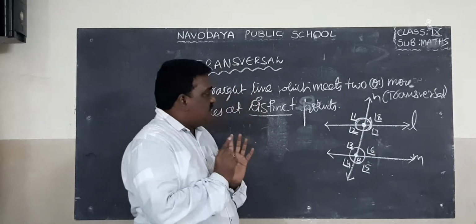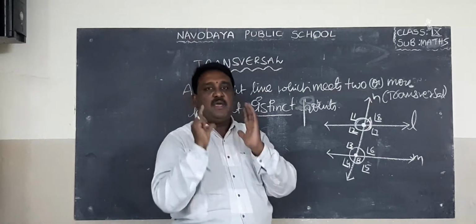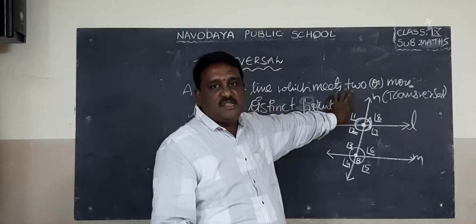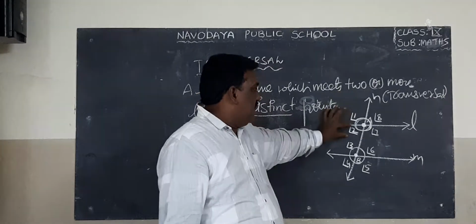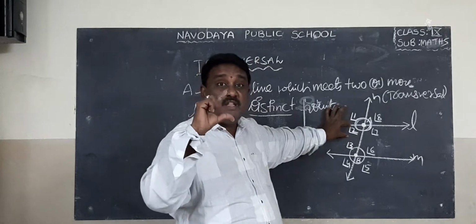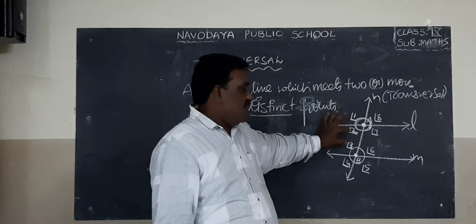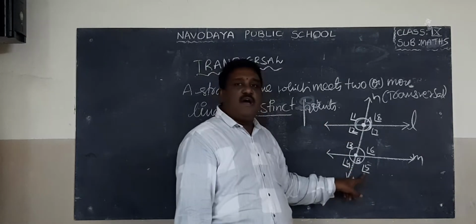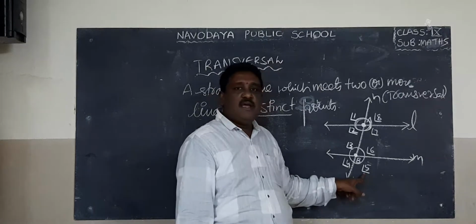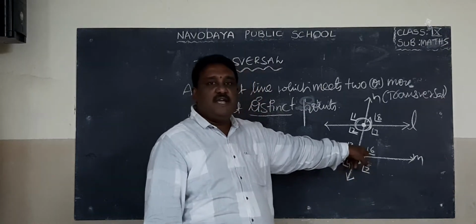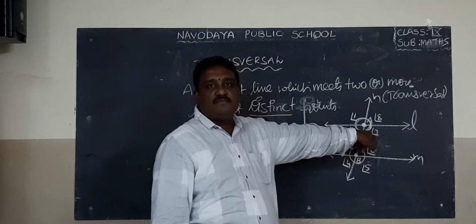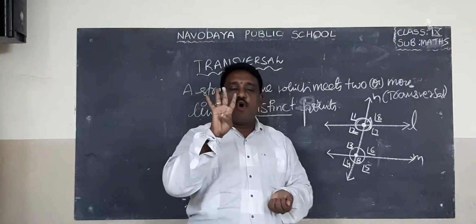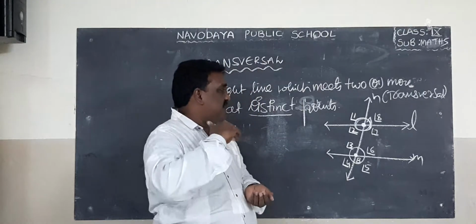Some more important points to be observed from the diagram. Angle 1 lies outside, exterior angle. Angle 2 lies between the lines, it is interior. Angle 3, interior. Angle 4, exterior. Angle 5, tell me what is angle 5? Exterior angle. Angle 6, interior angle. Angle 7, interior angle. Angle 8, exterior angle. So 4 interior angles, 4 exterior angles.